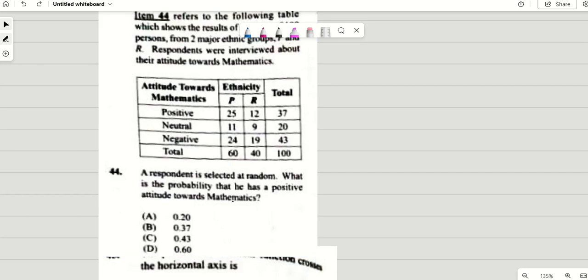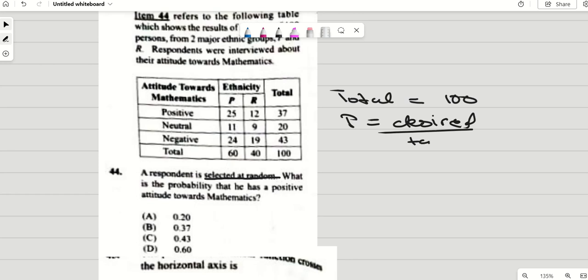They told you that the respondent is selected at random. So my total is for the entire thing, which is 100. And we know probability is my desired over the total. My desired is the persons who like maths or have a positive attitude towards maths. That's 37. So my probability would be 37 divided by 100. You divide that, you shift it 1, 2, so it is going to be 0.37. So my answer is B.